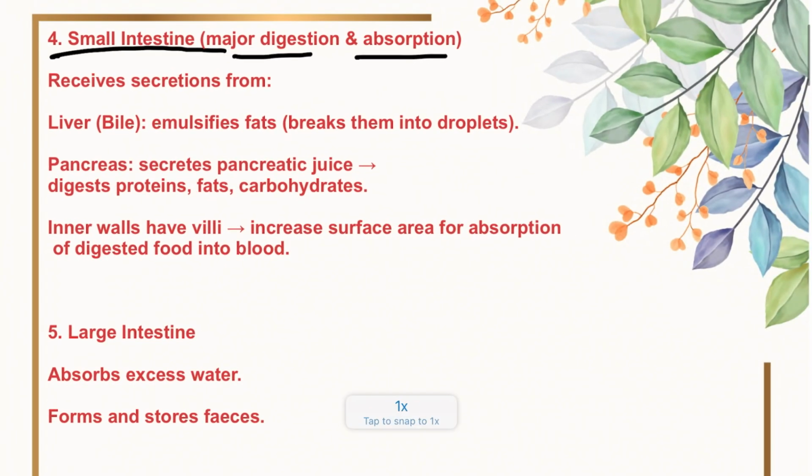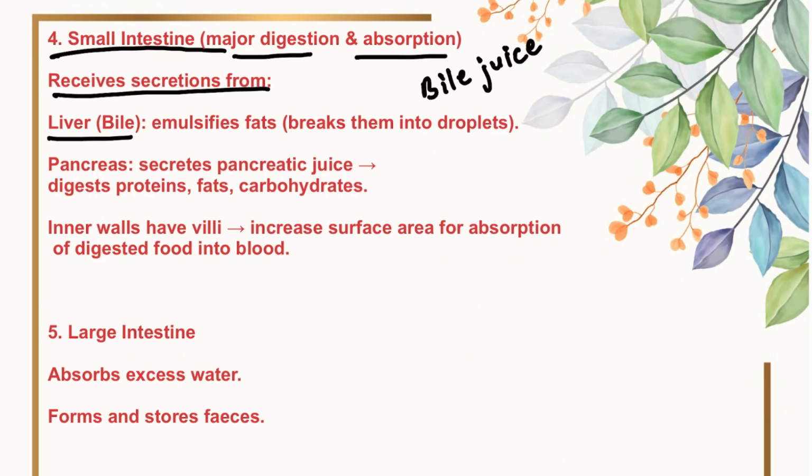So, small intestine receives secretions from liver. Liver is what? A gland. Okay. Here, liver secretes bile juice, and this bile juice is provided to the small intestine, and it breaks down the fats into droplets, or this process is also known as emulsification.